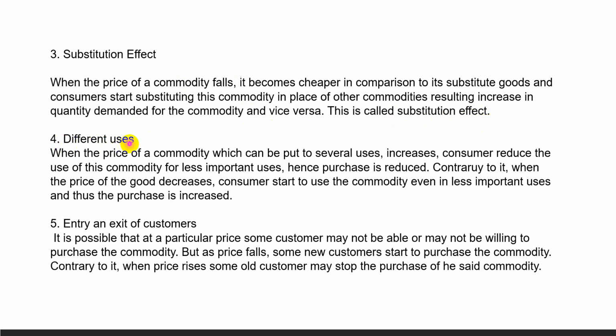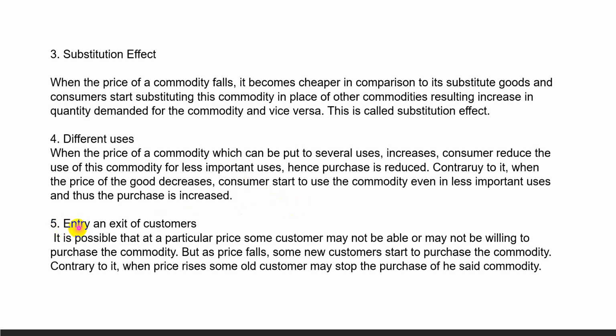Number 4, different uses. When the price of a commodity which can be put to several uses increases, the commodity which can be used for several purposes, when such a commodity's price rises, then consumers reduce the use of this commodity for less important uses, and therefore purchase is also reduced, meaning quantity demanded decreases. And on the contrary, when the price of the good decreases, consumers start to use the commodity even for less important uses, and thus the purchase is increased and quantity demanded also rises. That results in a downward sloping demand curve.